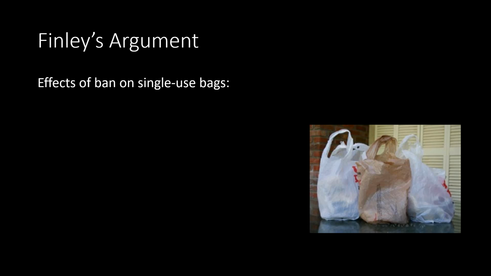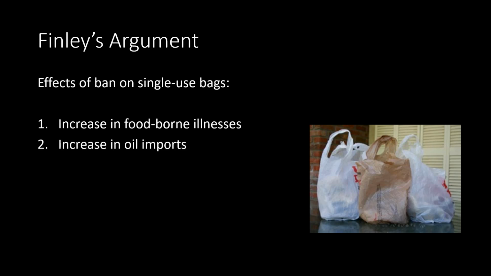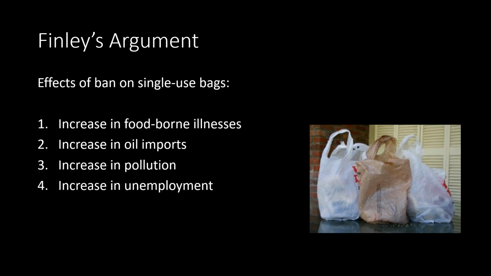So her argument was that banning single-use plastic bags would have all kinds of bad effects. It would cause an increase in foodborne illnesses, increase in oil imports, in pollution, in unemployment, and it would have just a small effect on litter. So it would just decrease litter by 1% is what she maintained.